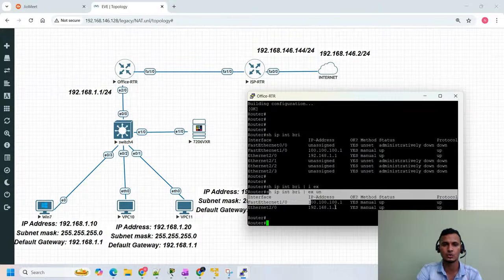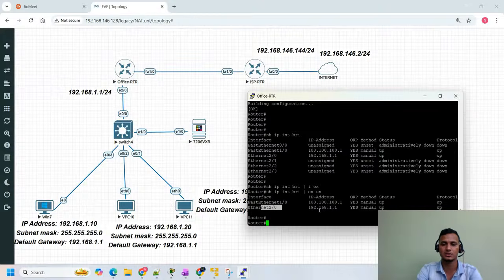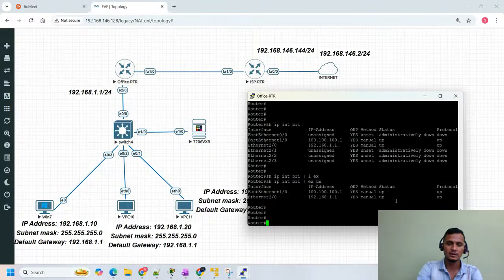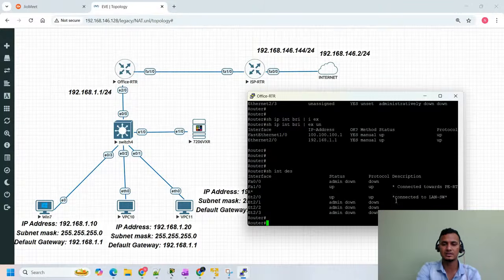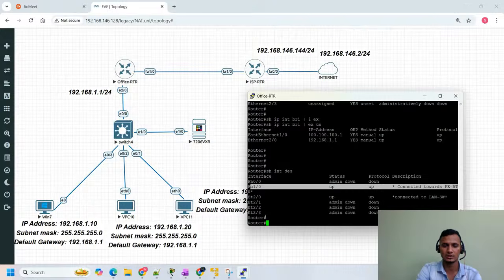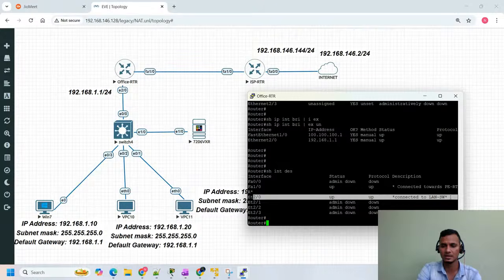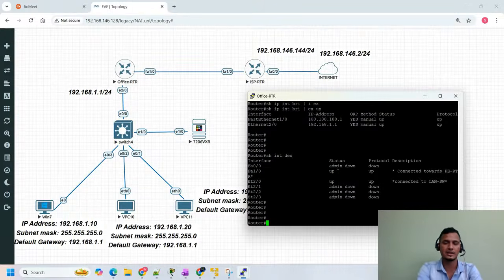FA1/0, which is connected towards our PE router, and in the downstream we have Ethernet 2/0, which is connected towards our LAN switch. And we decided that we can configure the same IP addresses. If you check show interface description also, you will see that. One interface is going to be connected towards your PE router, and the other interface is going to be connected to your LAN switch, right?